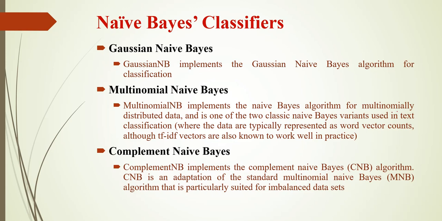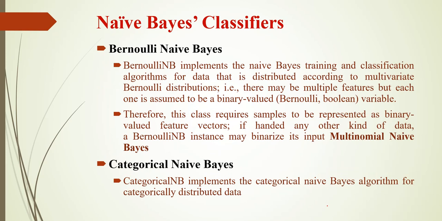Then complement Naive Bayes, called the CNB algorithm. This is an adaptation of the standard multinomial Naive Bayes algorithm, and it is practically suited for datasets that are completely imbalanced. Next, Bernoulli Naive Bayes implements the training and classification algorithms for data distributed according to a multivariate Bernoulli distribution. That is, there may be multiple features, but each one is assumed to be a binary value, a Boolean variable. So that is called Bernoulli Naive Bayes.